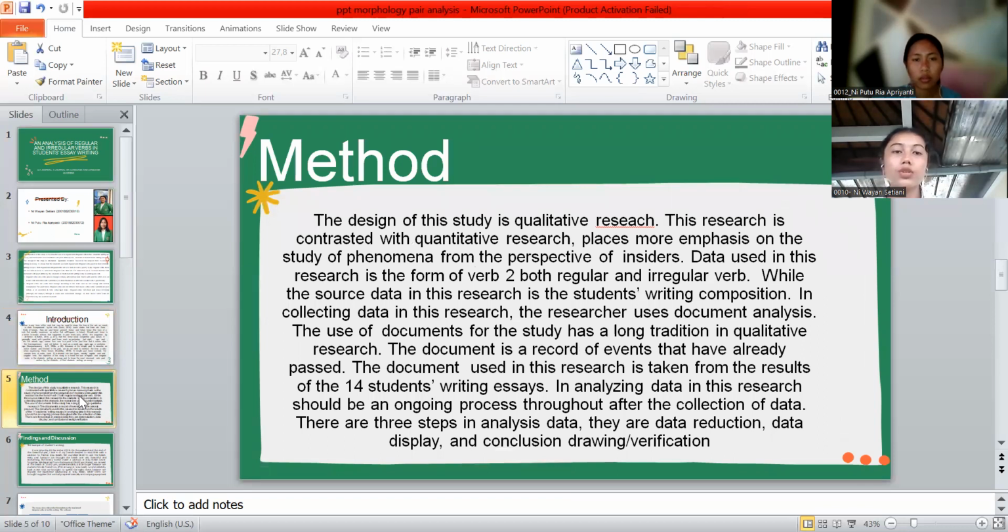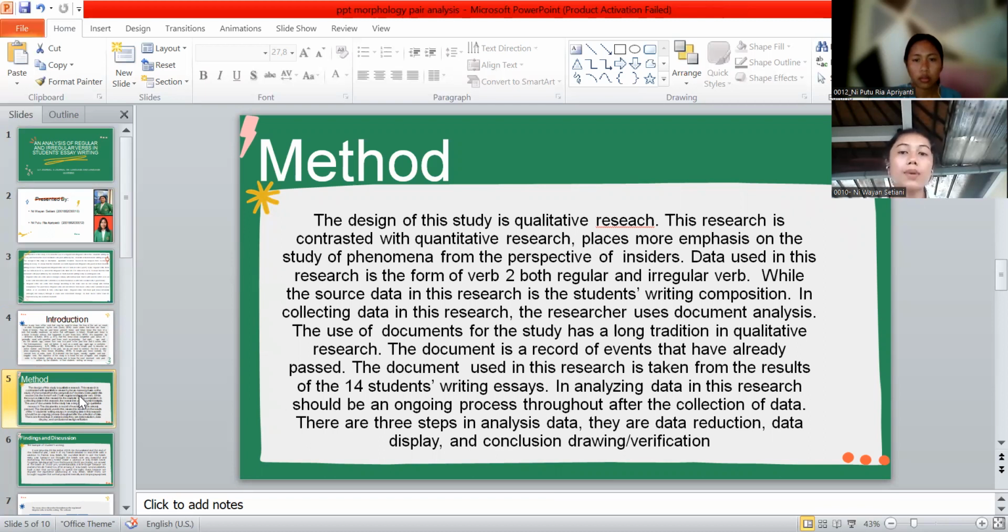Okay, we will continue with the method of this research. The design of this study is qualitative research. This research is in contrast with quantitative research, placing more emphasis on the study of phenomena from the perspective of insiders. Data used in this research is in the form of verb 2, both regular and irregular verbs, while the source data in this research is the students' writing compositions.